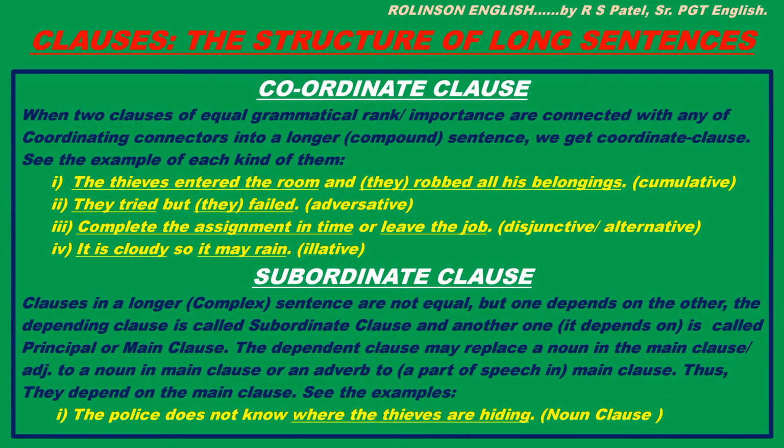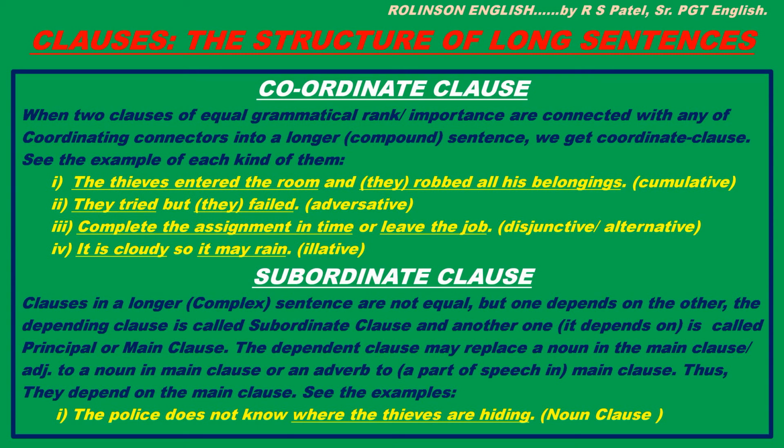Okay. Now let's take coordinate and subordinate clause separately. When two clauses of equal grammatical rank or importance are connected with any of the coordinate connectors into a longer compound sentence, we get coordinate clauses. Or we can say that when two clauses of equal rank are connected with coordinating connectors into a sentence, that frames a compound sentence, right? See the examples of each kind of them.